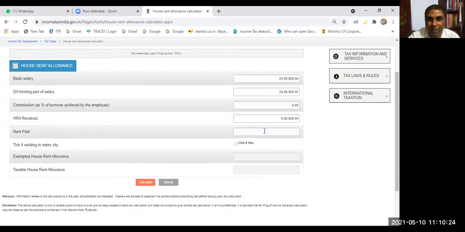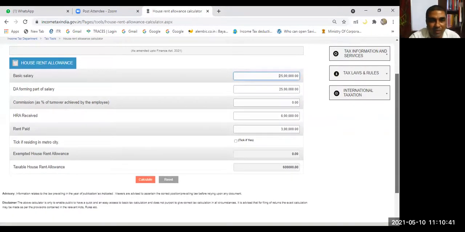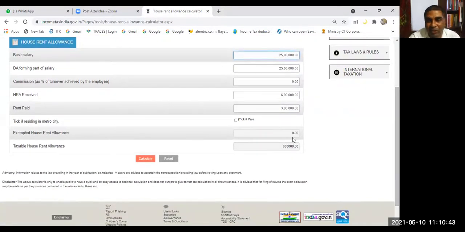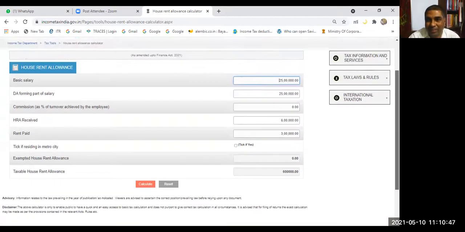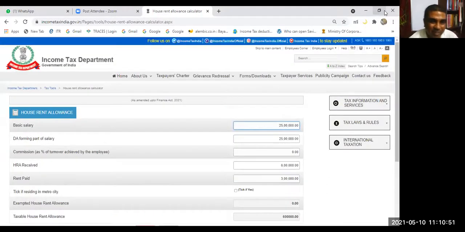You know, for a metro city, a different allowance is available. So the rent paid, let us say 3 lakh. Then metro city, it's a non-metro. Then the exempted allowance, you can find out, calculate. Exempted rent allowance, nothing is exempted, the entire amount is taxed. Is it not? So it is very easy to calculate with the help of all these calculators.